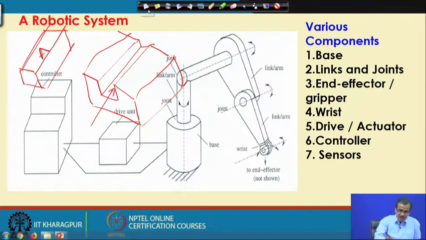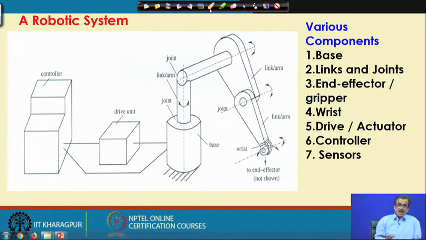Now, similarly, I am going to take the example of a sliding joint.